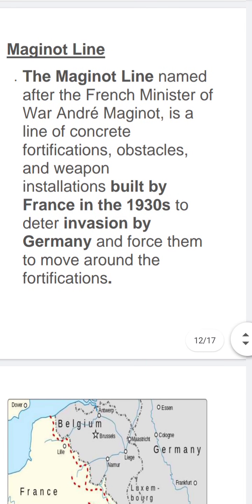The Maginot Line, first of all, in a straight way to learn, we can say this is the line between France and Germany. The Maginot Line, named after the French minister of war Andre Maginot, is a line of concrete fortifications, obstacles, and weapon installations built by France in the 1930s to deter invasion by Germany and force them to move around the fortifications. So actually it was built by the French to stop the Germans.